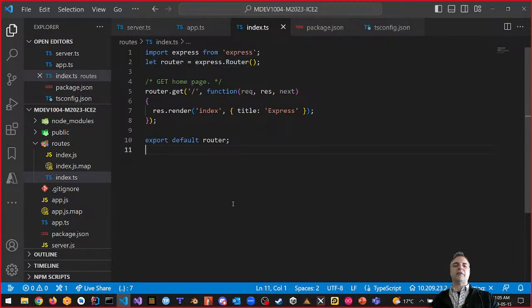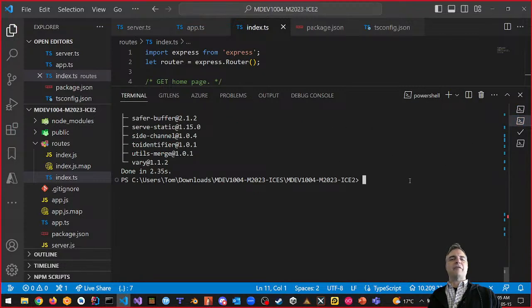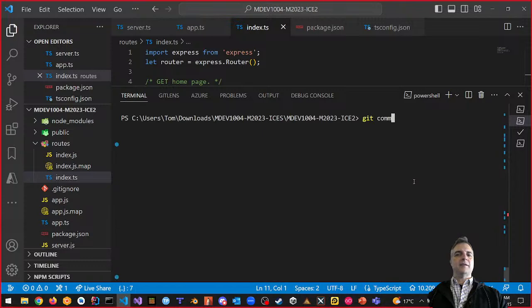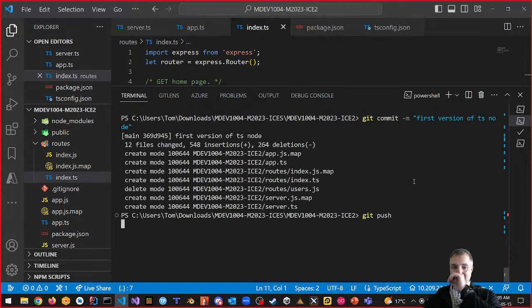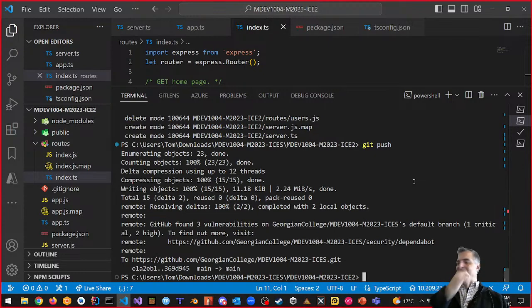The last thing we didn't fix, let's put this up on GitHub first of all, because we fixed this. By the way, here's something that's weird, right? I want to show you. What if I did a git add dot from here? Is it going to mess up? Before I did a git add dot from the upper level thing, right? What if I did that here? Is it going to do it? It does, of course it does. Git commit -m, we'll say first version of TS node. Git push, TypeScript node, right? That pushes everything like normal. We don't have to swim up, is what I'm saying, right?